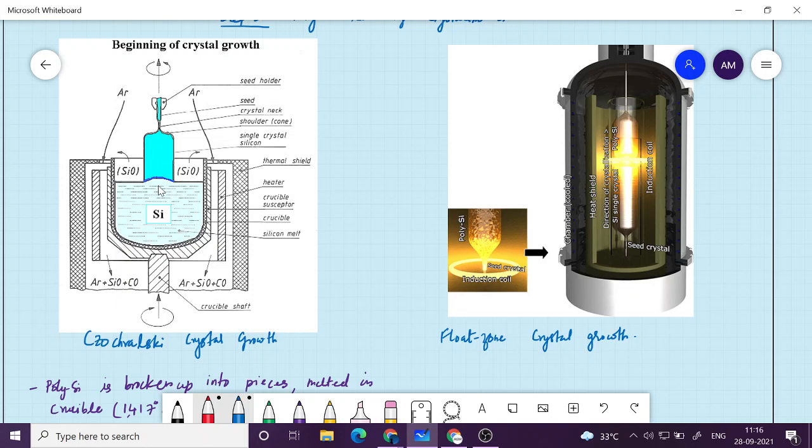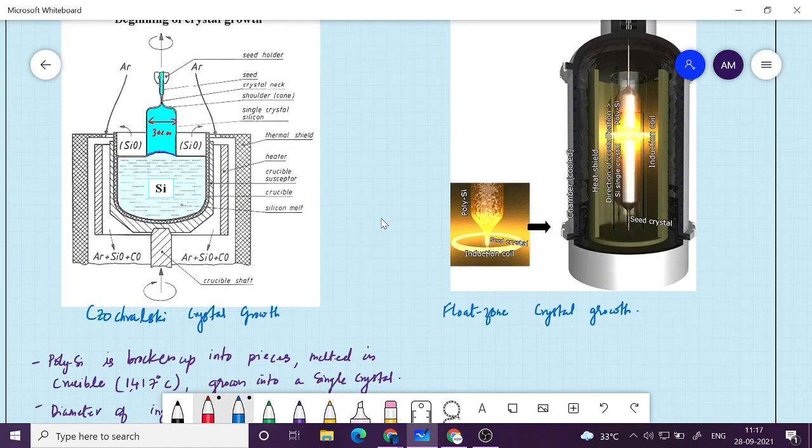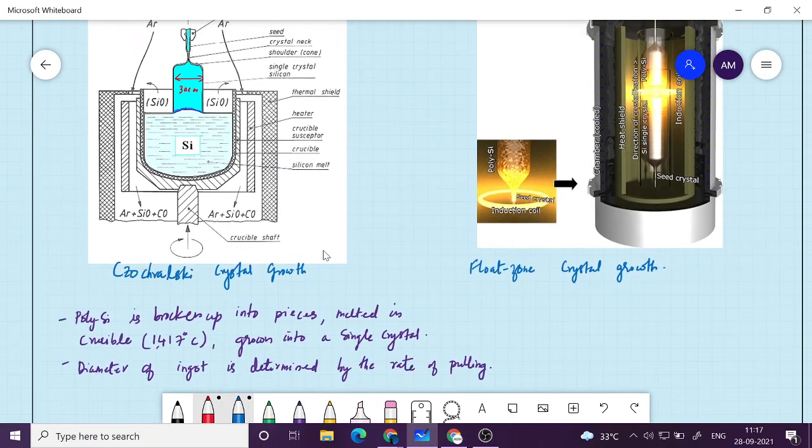Okay, so we get this type of large crystal, and this diameter will be like the diameter of the wafer. It's like a cylindrical shape, maybe 30 centimeter, and the height after the process that you will get is like a rod which has a length of 1 meter or something. Okay, 1 meter, 1.5 meter, etc. The temperature at which this is taking place is 1417 degrees Celsius.